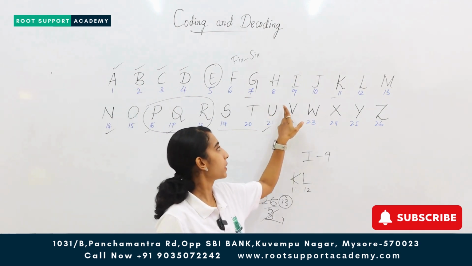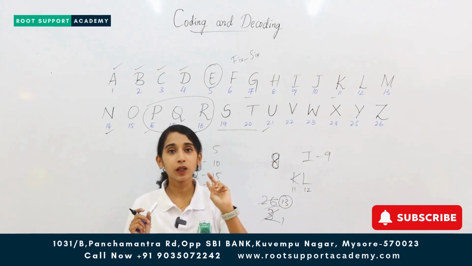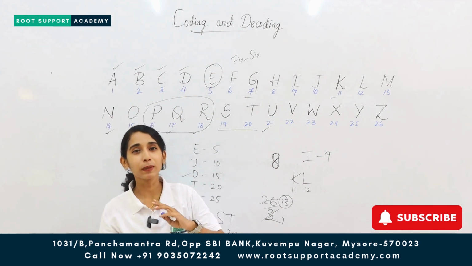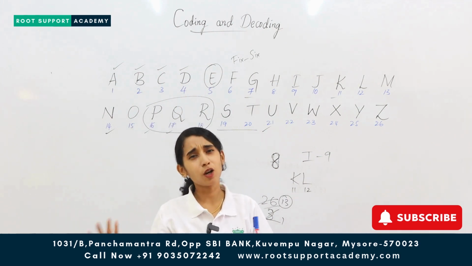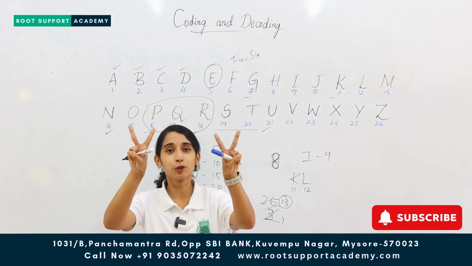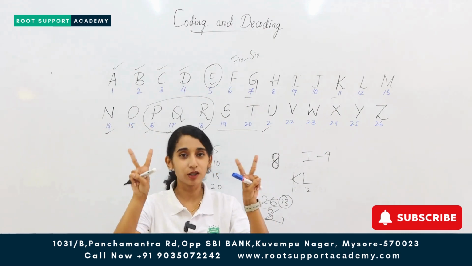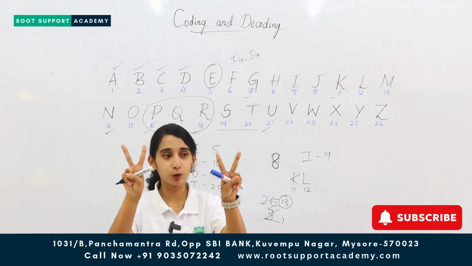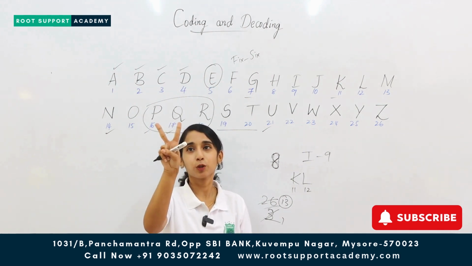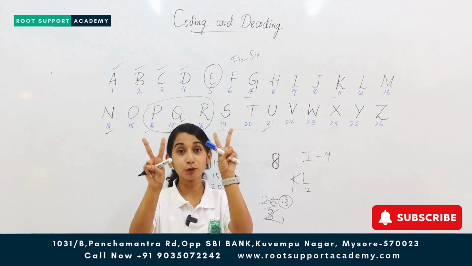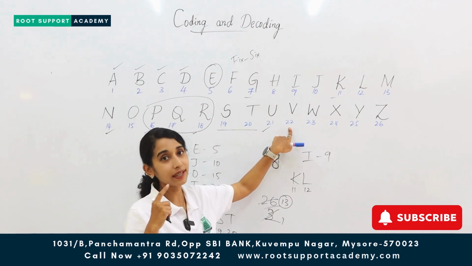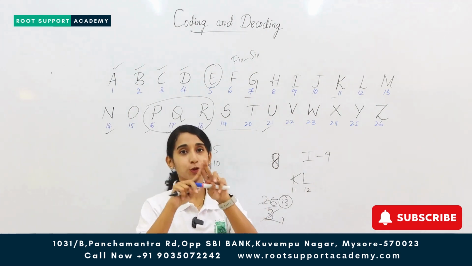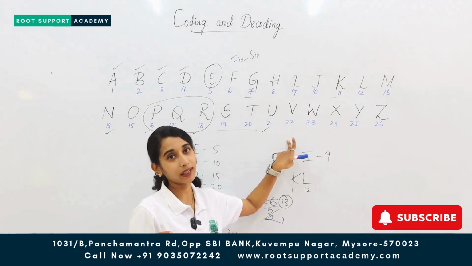Next, we have V. V has the number 22. So how to remember that V has 22? You might have seen people when they win a competition or anything, they pose like this. So this V stands for victory. Here what do you have? I have 2 here, I have 2 here. So 2, 2, I can remember as 22. So V, like victory, and 2, 2: V gets the number 22.